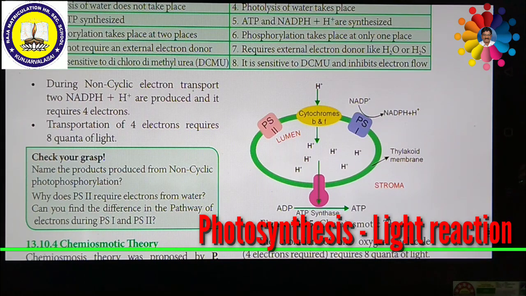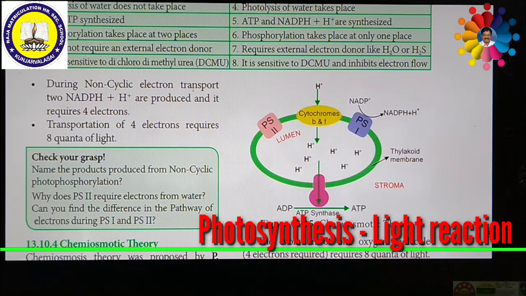According to this theory, electrons are transported along the thylakoid membrane through photosystem 1 and photosystem 2, connected by the cytochrome b6f complex. Electrons are transferred, either cyclic or non-cyclic, but it is mostly non-cyclic. The flow of electrical current is due to the differences in electrochemical potential of the proton across the membrane.